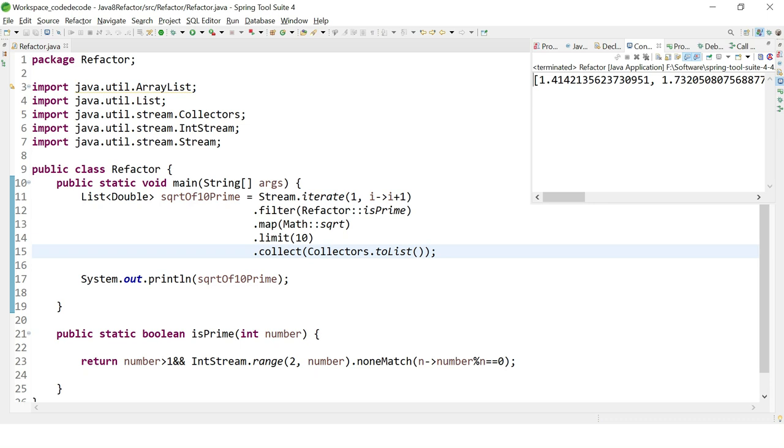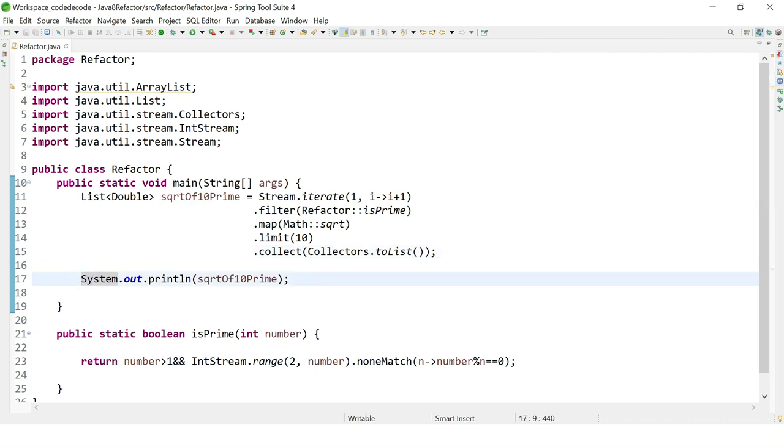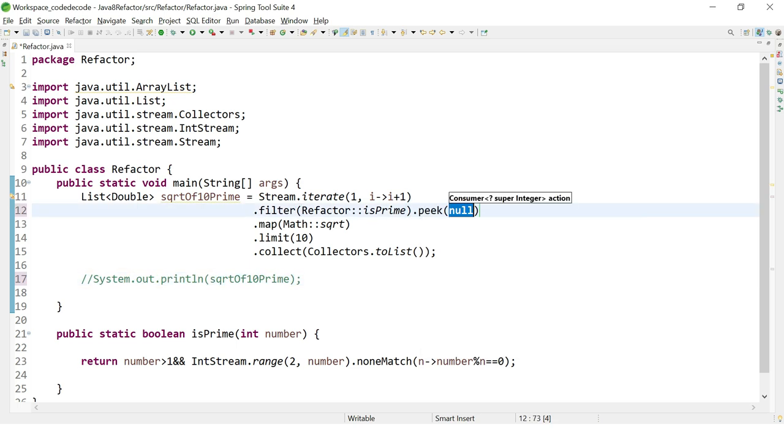One question arises: how can we check whether these numbers are the first 10 prime numbers or not? So I will do one thing. I will comment this code and use dot peek. We have already covered peek in our last videos, and we have already created a separate video on peek. So if you have any doubt, please let us know in the comment section.